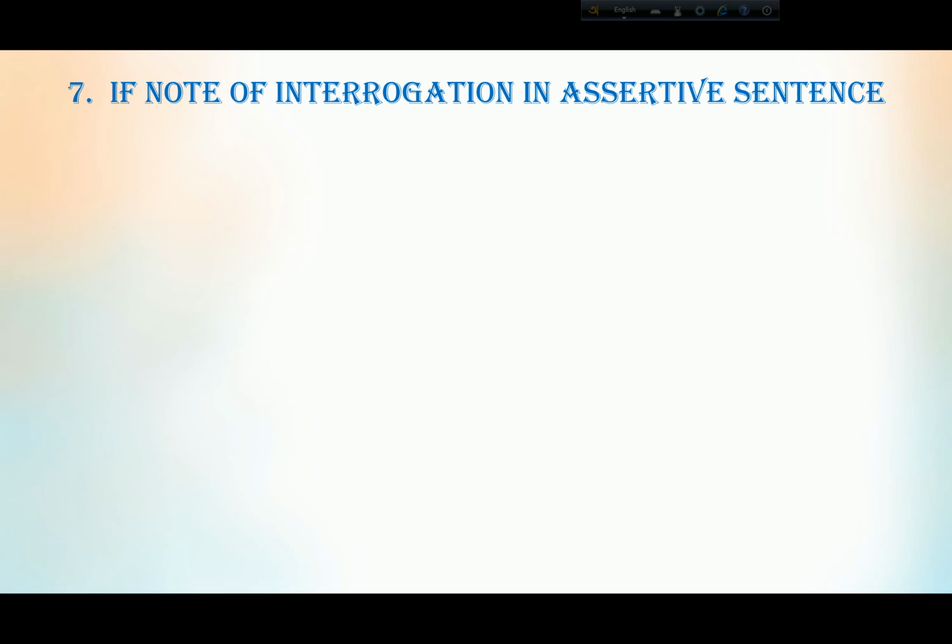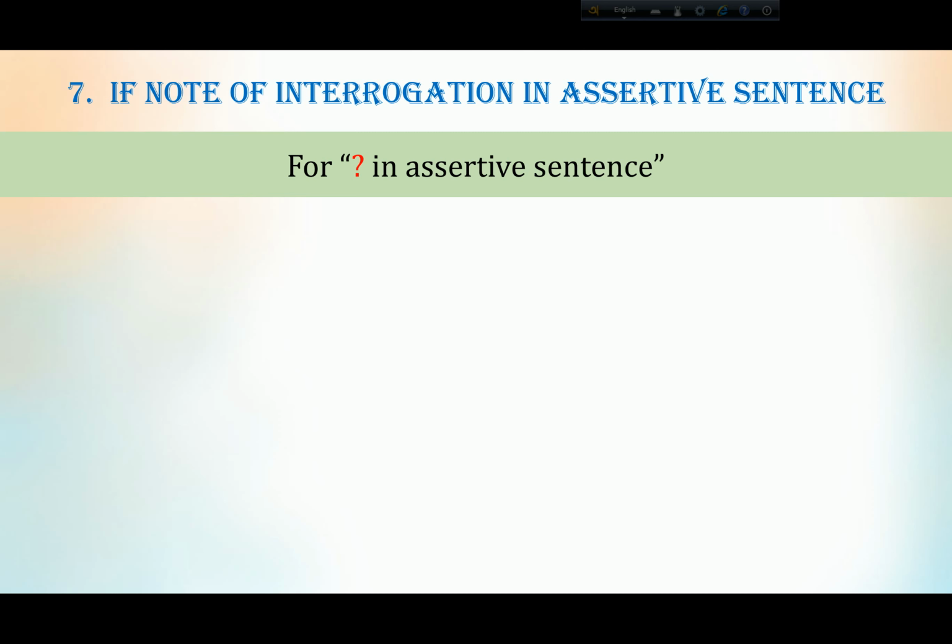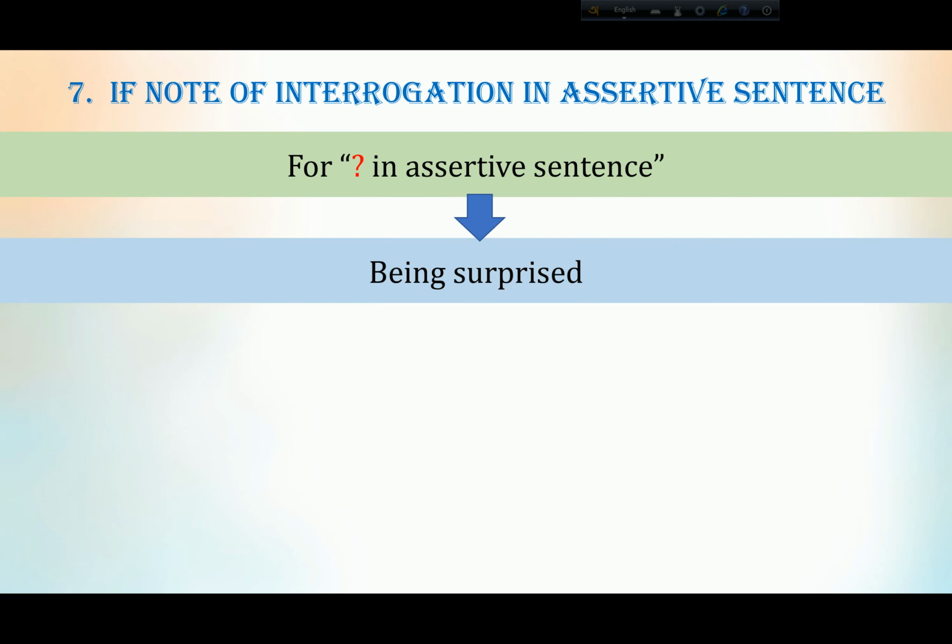Now, if you get a note of interrogation in an assertive sentence, what will you use? You have to use being surprised. That means the sentence seems to be an assertive sentence, but at the end of the sentence you got a note of interrogation. That means the meaning of the sentence is interrogative, but it looks like assertive.